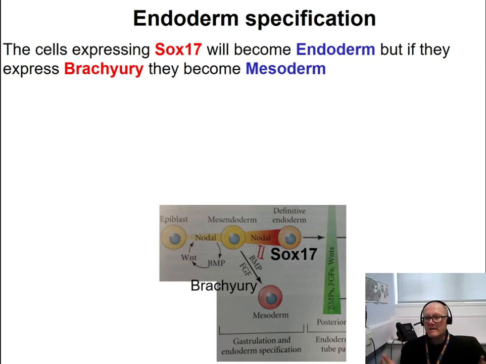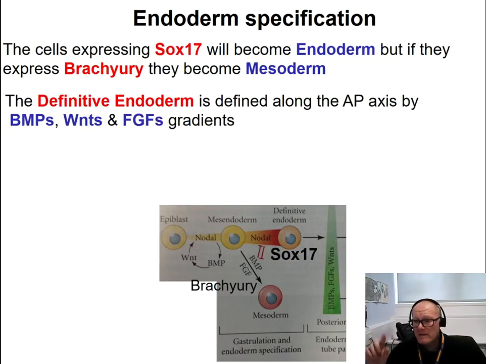However, the cells that are migrating and becoming endoderm are going to express SOX17. And the expression of SOX17 is driven by nodal. So expression of nodal induces expression of SOX17 in the definitive endodermal cells, while brachyury is expressed in mesodermal cells driven by BMP and FGF signaling.